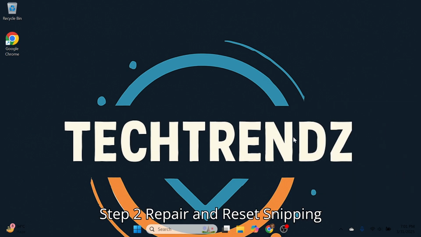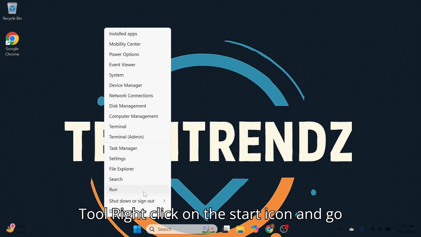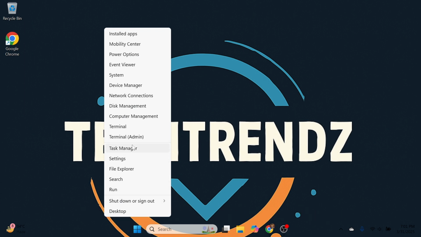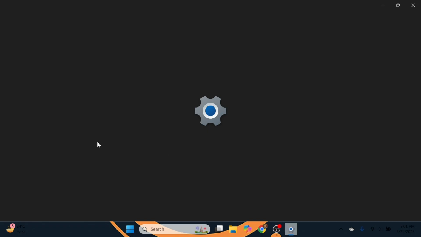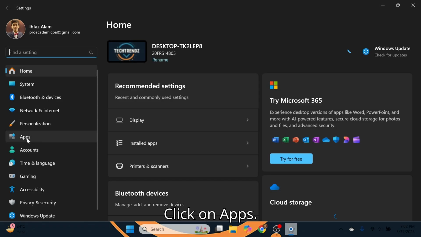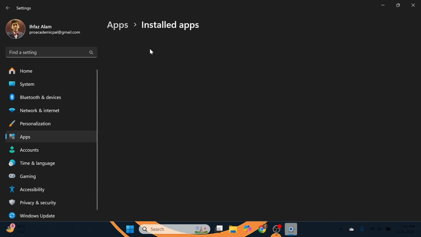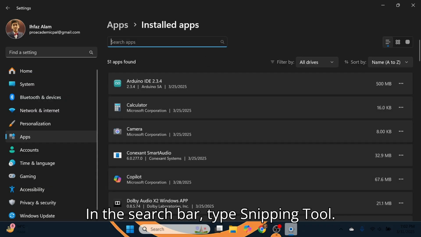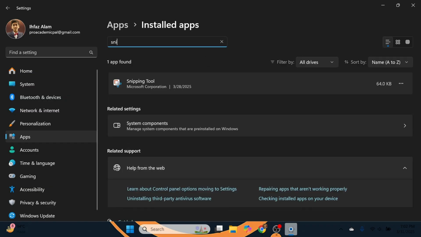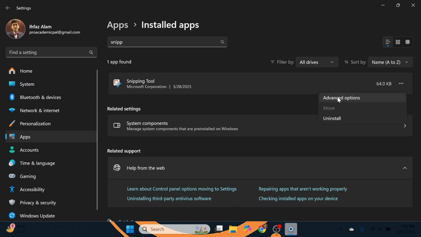Step 2. Repair and reset snipping tool. Right-click on the Start icon and go to Settings. Click on Apps. Then, Installed Apps. In the search bar, type Snipping Tool. Click the three dots next to it and go to Advanced Options.